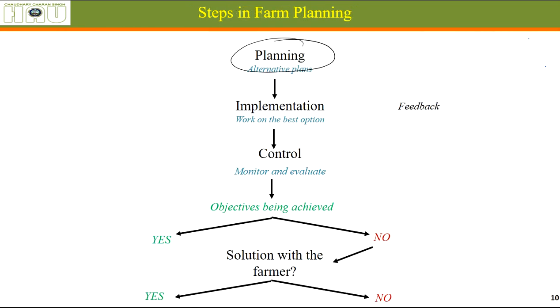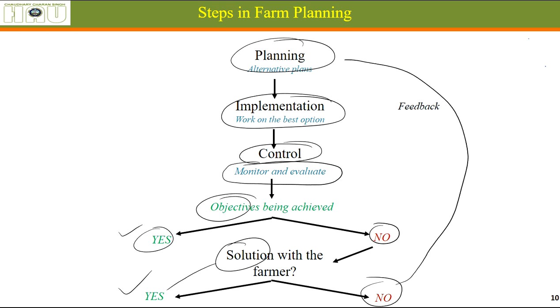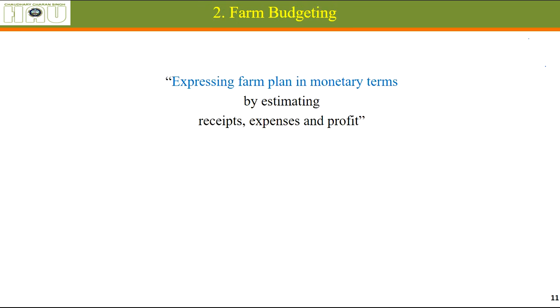As you can see here, planning, alternative plans, we select the best plan, implement it, then again control, wherein we monitor and evaluate what is going on right now. Are the objectives being achieved? Yes, it's fine. If not, is there a solution with the farmer? If yes, then he should implement the solution. If he does not have a solution, we should again go for planning. This is feedback that should keep on coming from all these steps.